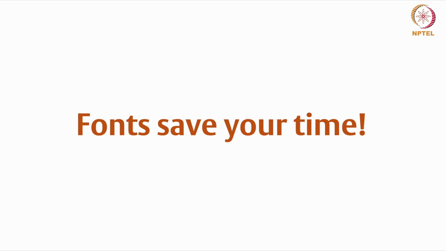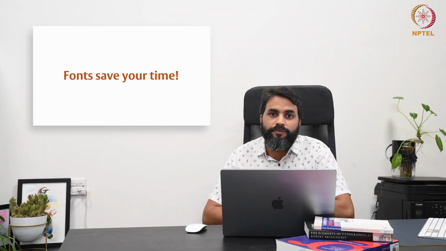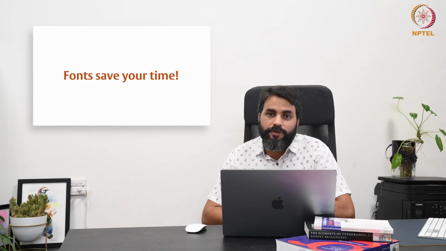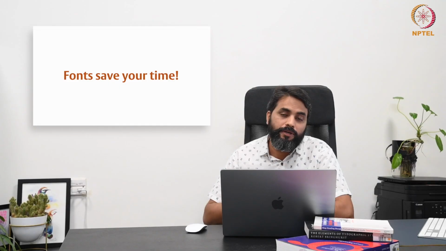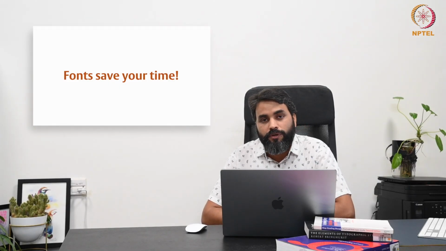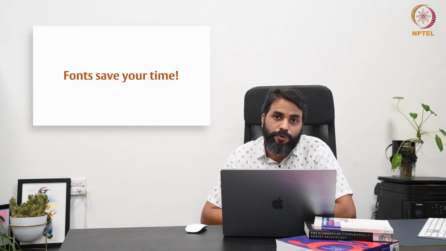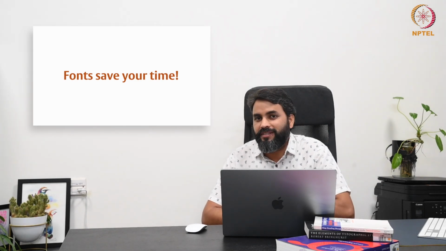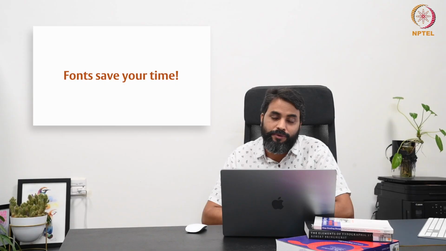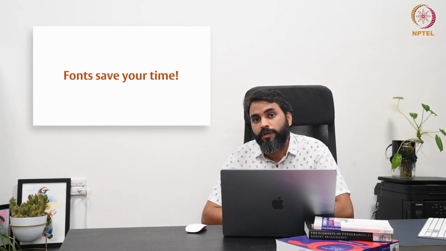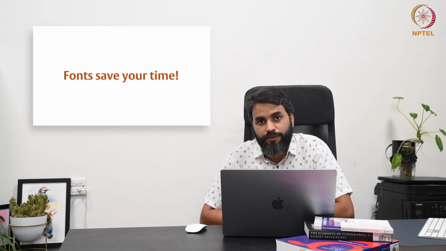Book design, signage design. Just imagine if the font used in signage design, or the way signage has been designed, is making it difficult to read, then what will happen? You will take more time. Or if the right font with right legibility and readability is not used in the textbook, you will find it problematic to read, and then ultimately it will consume more time. Do you agree? Or just imagine you have a train at a certain time and you are getting late and you are running on the platform and trying to find out on which platform the train is.